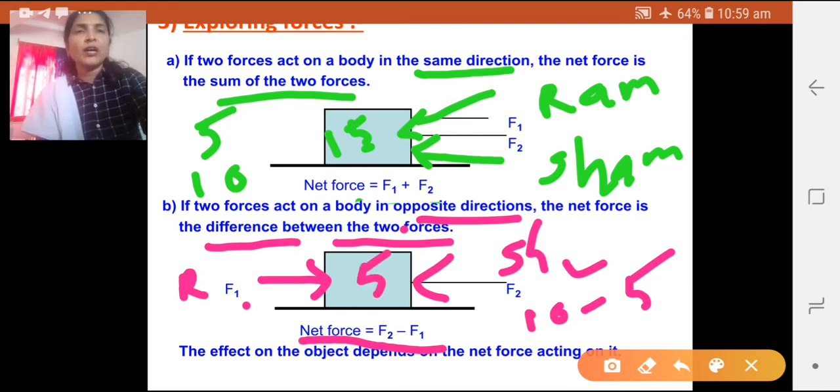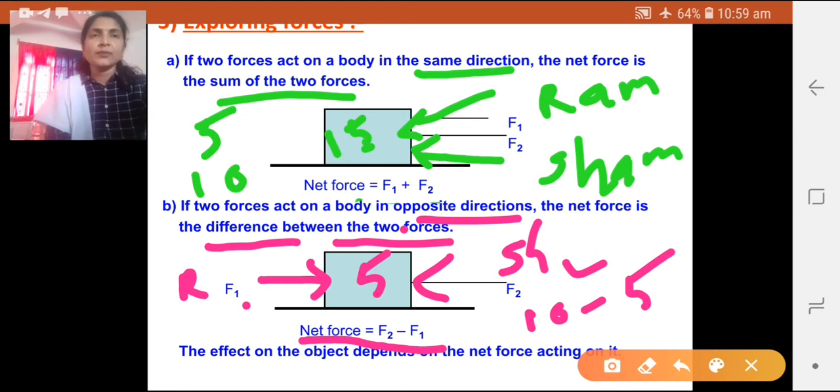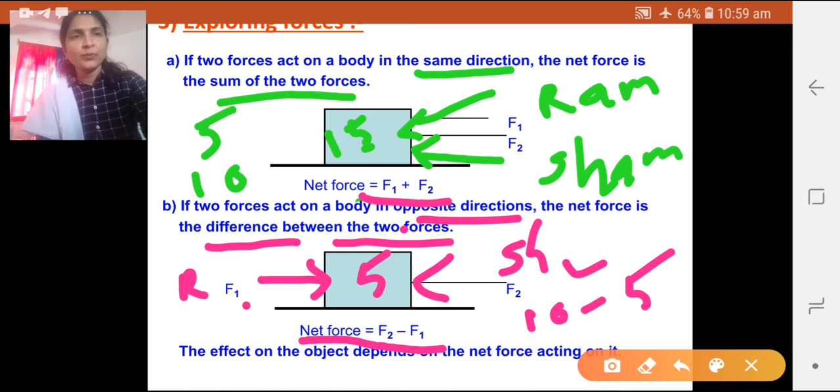So note these points: when the forces are acting in opposite directions, the net force is the difference between the two forces, and when two forces act in the same direction, the net force is the sum of the two forces. I hope you have understood this point.